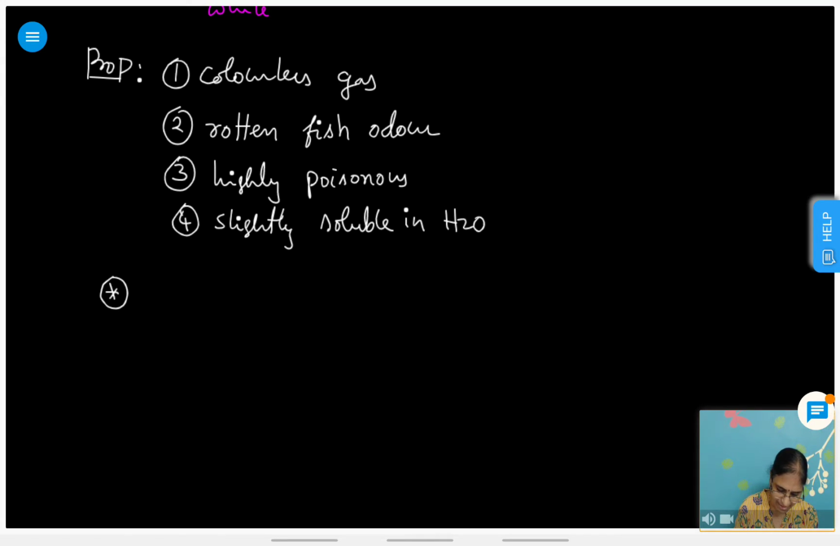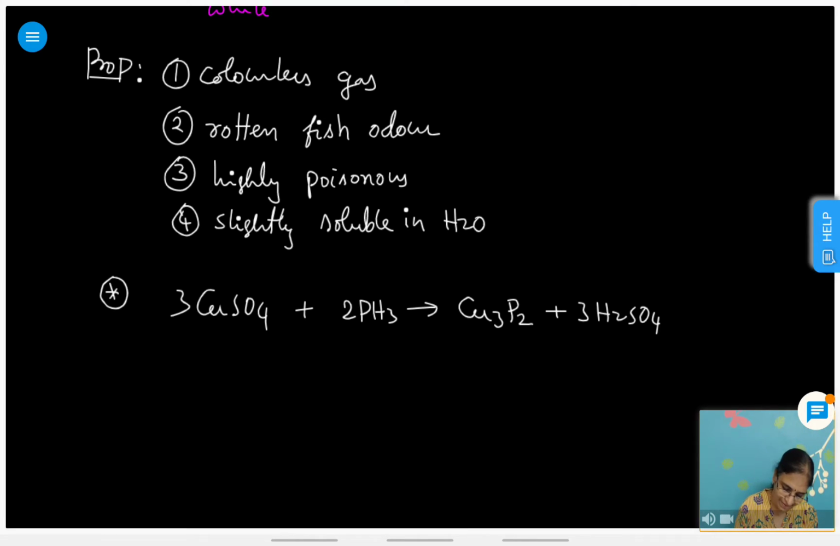Chemical properties: CuSO4 plus 2PH3 give rise to Cu3P2, copper phosphide, cupric phosphide, plus 3H2SO4. So PH3 reacts with copper sulfate and gives rise to cupric phosphide.